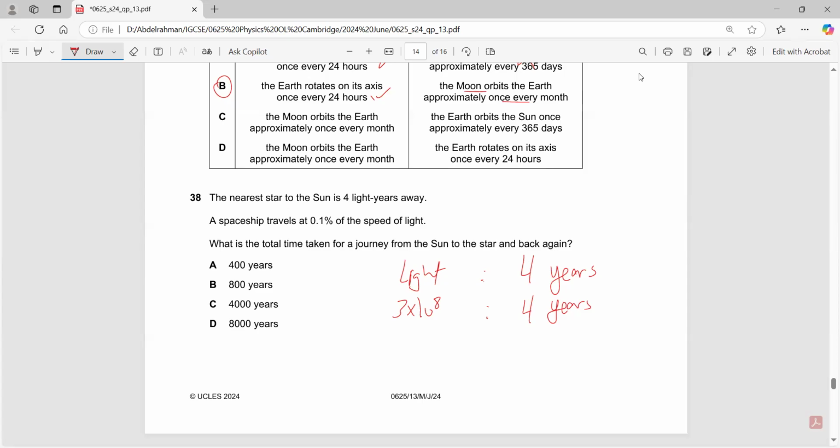So basically, if you want to think about it this way, instead of this spaceship taking only 4 years to go to this star, it would actually take 4,000 years to go to the star. What about coming back? You need to multiply it by 2, so the total time taken would be 8,000 years.